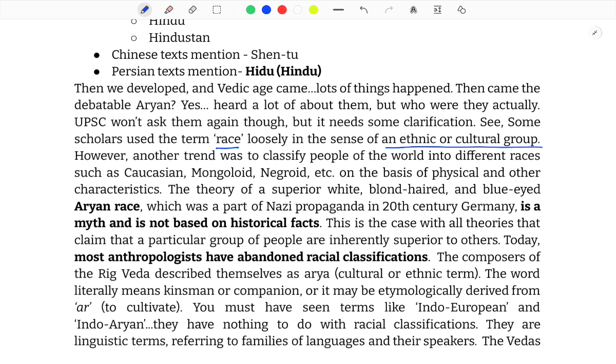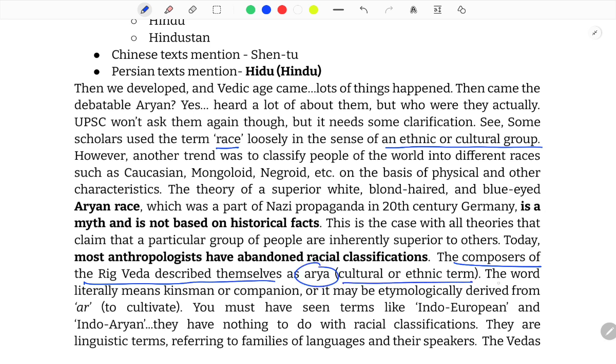The theory of a superior white, blonde-haired and blue-eyed Aryan race, which was a part of Nazi propaganda in 20th century Germany, is a myth and not based on historical facts. This is the case with all theories that claim that a particular group of people are inherently superior to the others. Today, most anthropologists have abandoned racial classifications. The composers of the Rig Veda describe themselves as Arya.